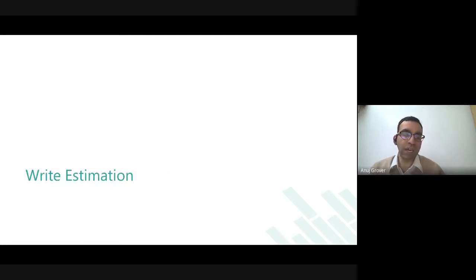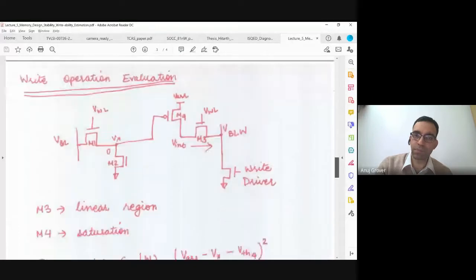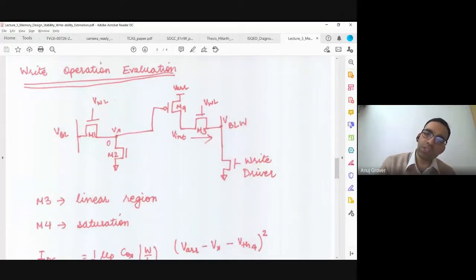Okay. Now we look at the other part of your assignment, which is write estimation. So let me show you that PDF file again. Let us go a little down. So for write operation, these four transistors have a role to play. M1 and M2, we have already handled. We already know what is the Vx over here. Can we say this? When the word line goes high, this is the read. The other side is in the read mode. We've already understood what Vx is. Can we assume this?